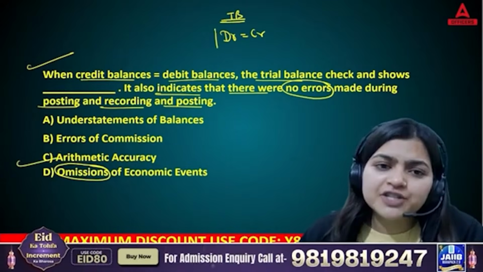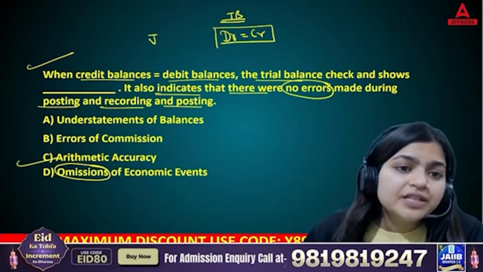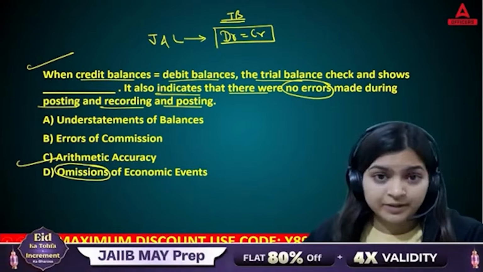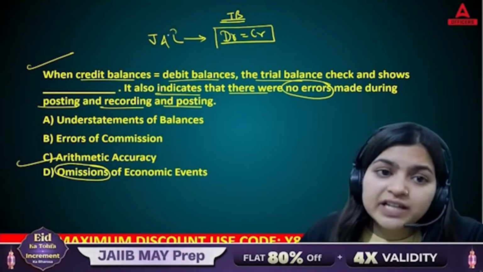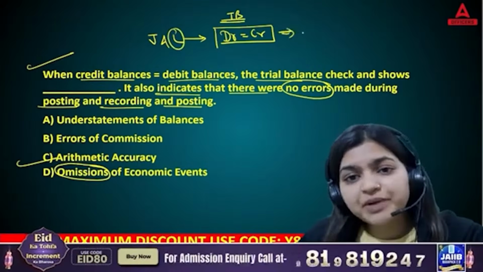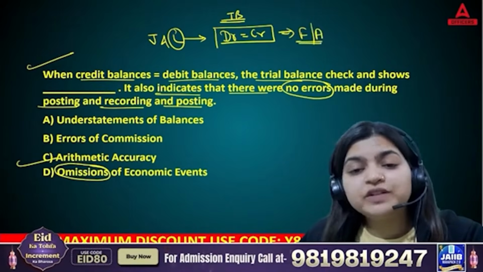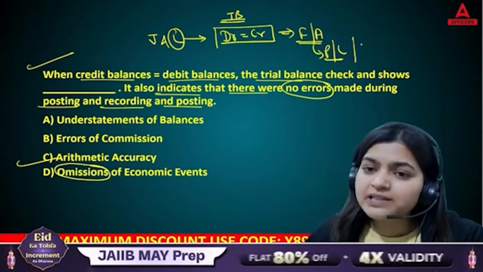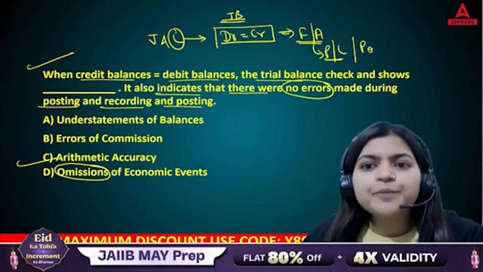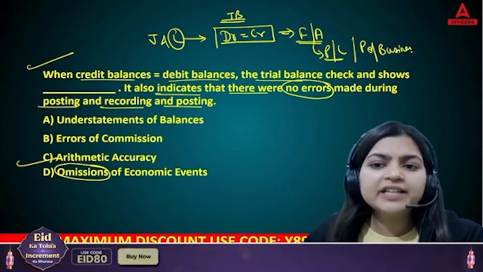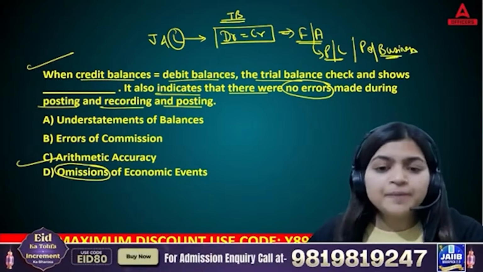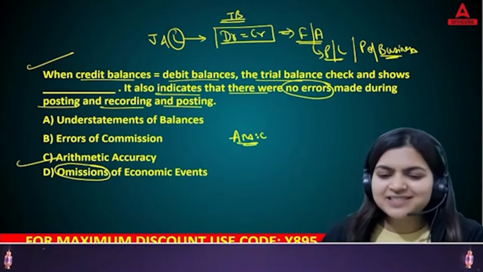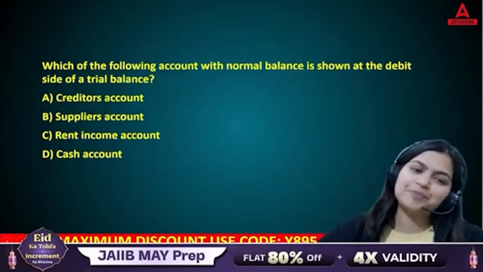Whatever transactions, whatever entries you have passed in your journal and then ledger, all these entries are correctly posted in your ledger. Then only you can prepare your final accounts, based on which you will be calculating profits and losses, or calculating your position of business. Yes, so these are a few points which you need to remember. So the right answer of this question is C. Very easy question. Chaliye, coming to the next one.